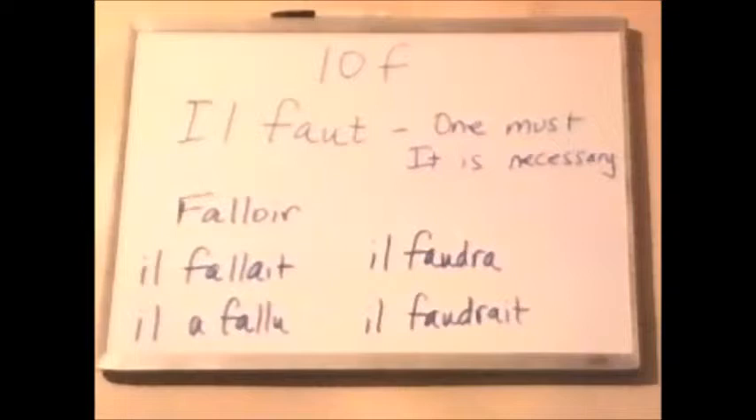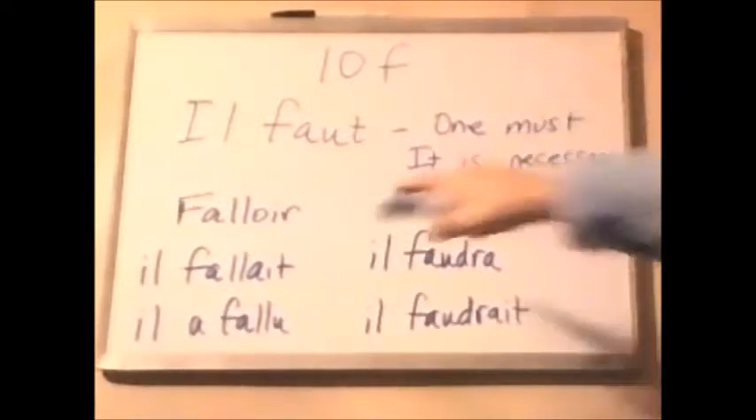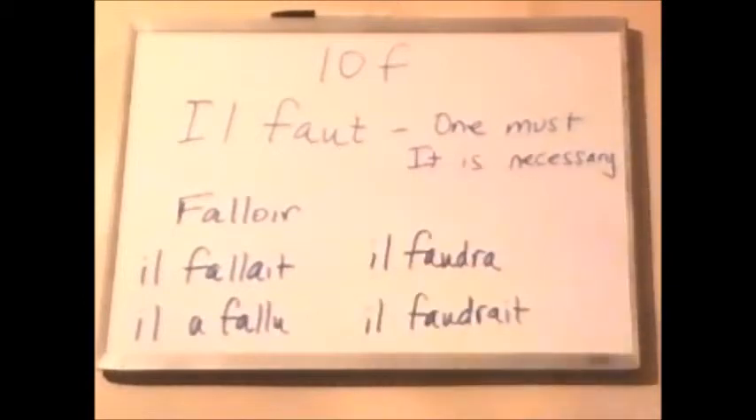Il faut is a special verb conjugation. The infinitive is falloir, and it's special because it only has one person that the verb ever conjugates in, and that person is il, but it is not really a person. It is il impersonal, meaning it or one. So it would mean in English, one must, or the idea of it is necessary.